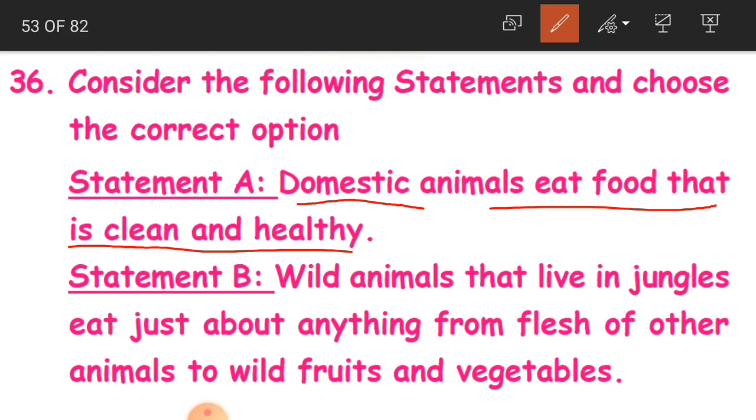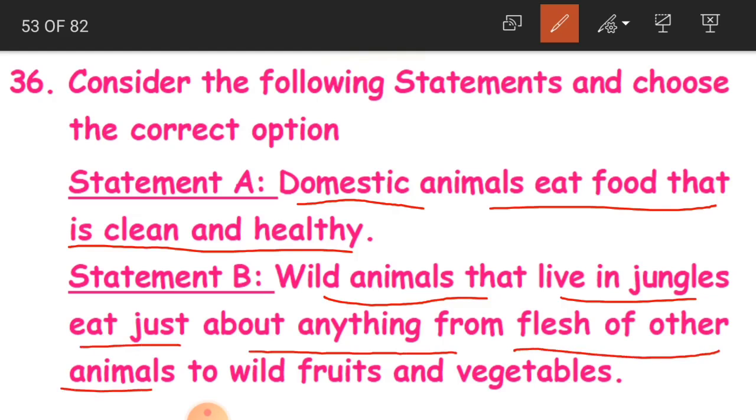All which live with us and are adopted by us are domestic animals. And wild animals that live in jungles eat just about anything, from flesh of other animals to wild fruits and vegetables. So wild animals eat what? As they live in the jungle, whatever they get, mostly the flesh of other animals, and sometimes if any wild fruits and vegetables are available, they eat that.